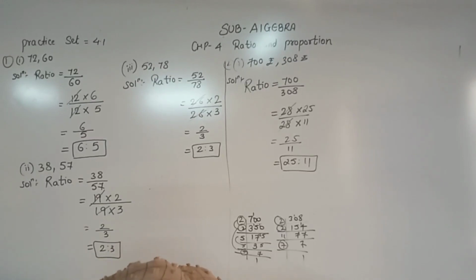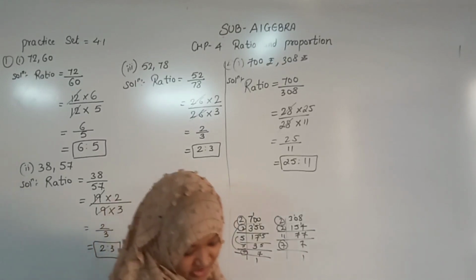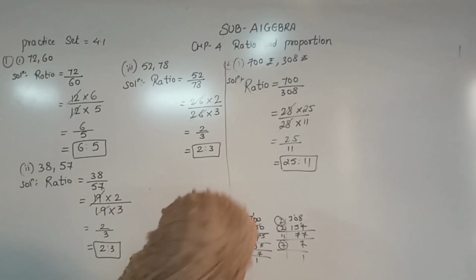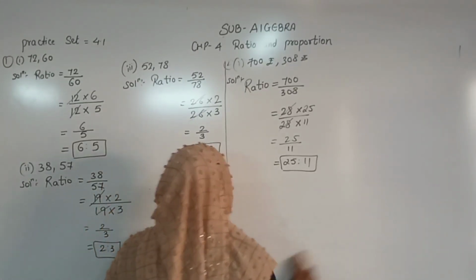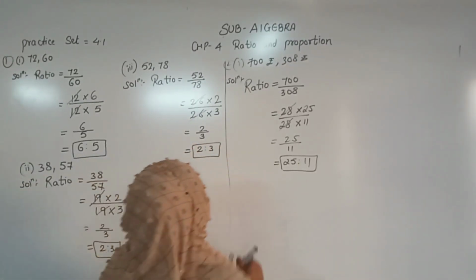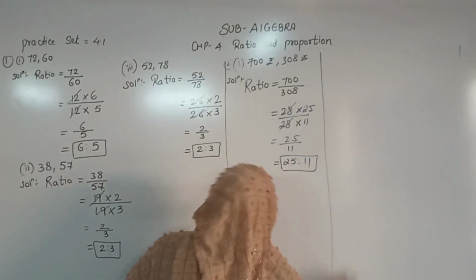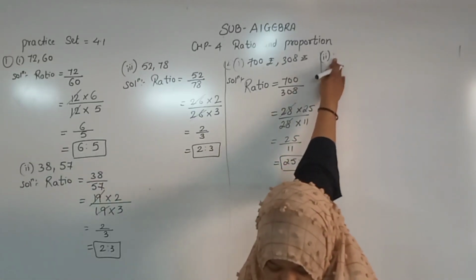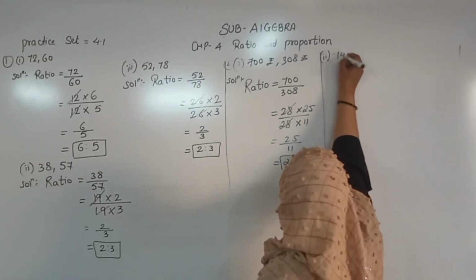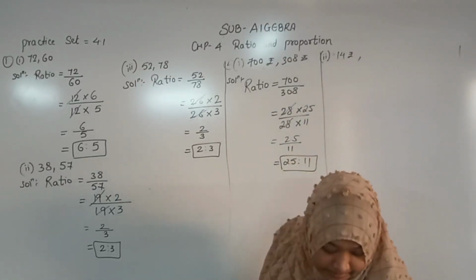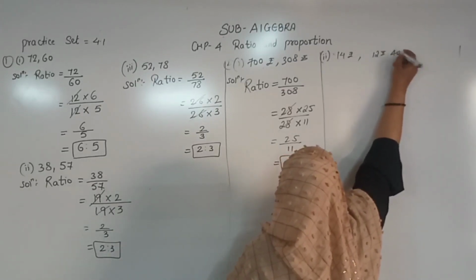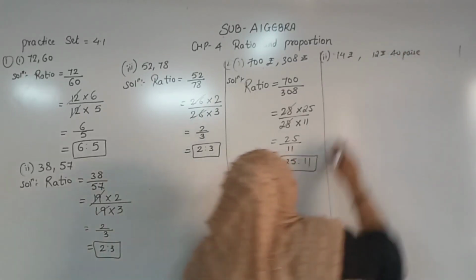Shall I move on to question number 2? Now what is question number 2 we have seen? Question number 2. 14 rupees, comma, 12 rupees 40 paisa. It is given like this.